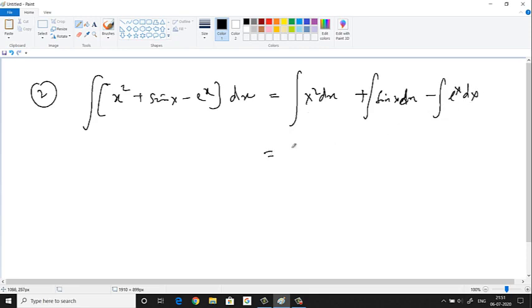So for this first one, which formula are we going to use? Integration of x power n dx. What is the formula? x power n plus 1 by n plus 1. Here in place of n, what do we have? We have 2. So you get x power 3 divided by 3, after integrating using this formula.